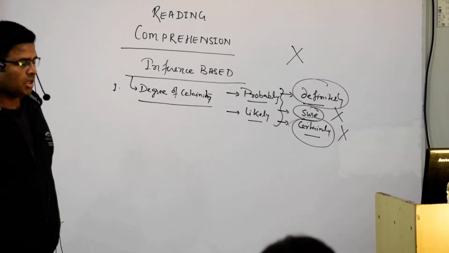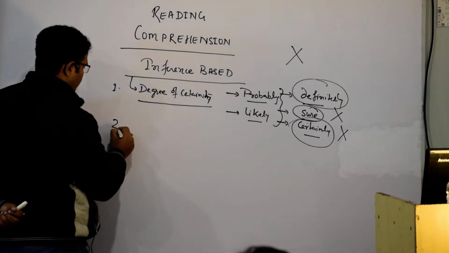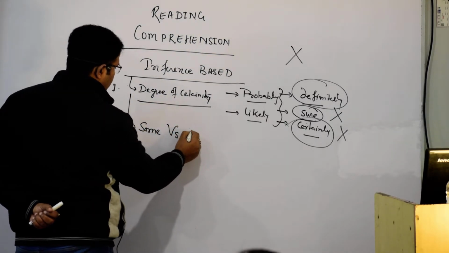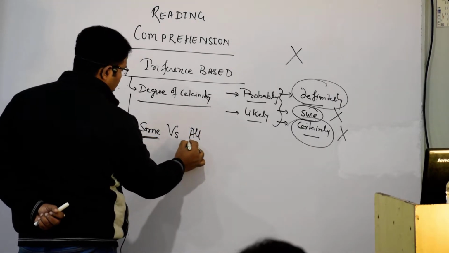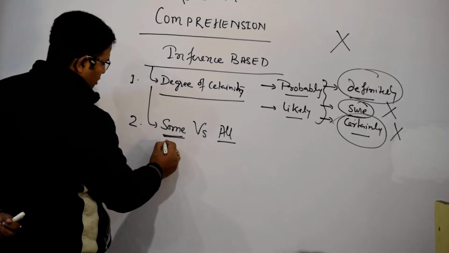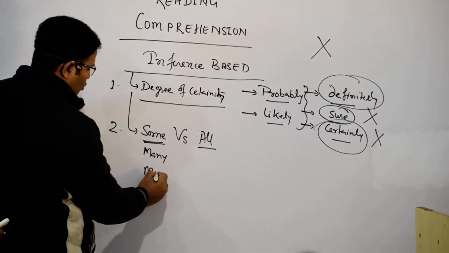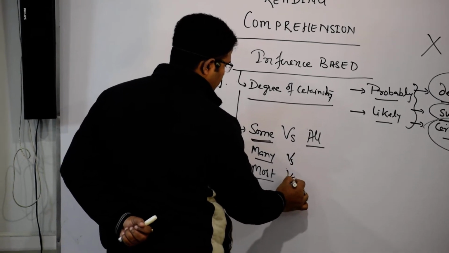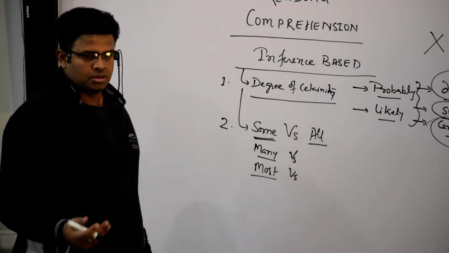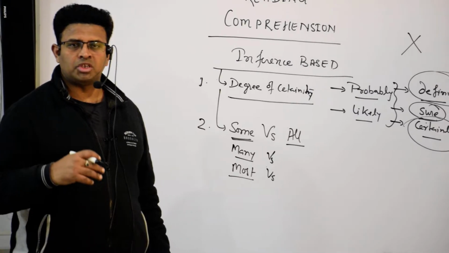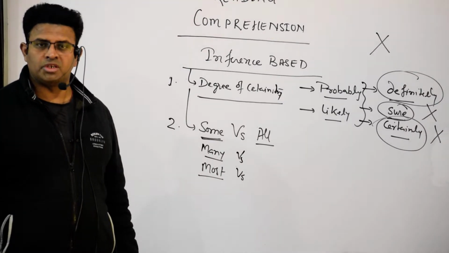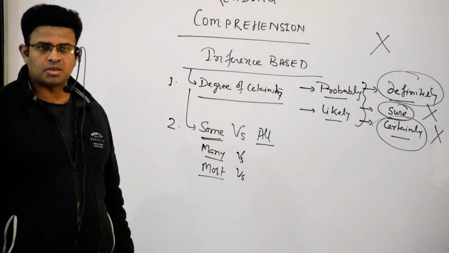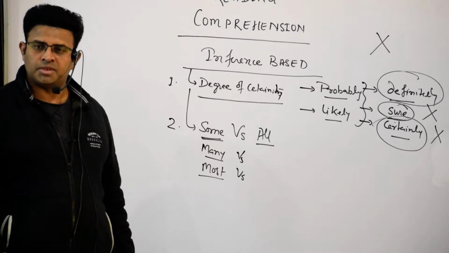Can you remember? Yes. Another: some versus all. Some, many, most. If it is written some of the people and some of the students, it doesn't mean all of the students. Yes or not? Many of the students doesn't mean all of the students. Most of the students doesn't mean that all of the students.